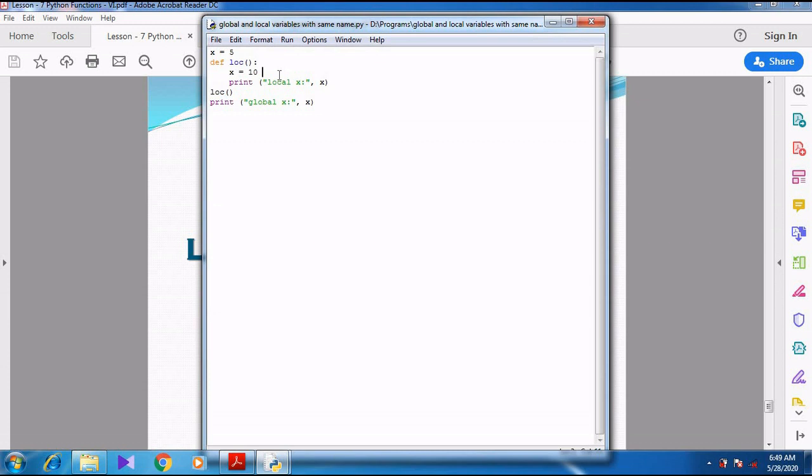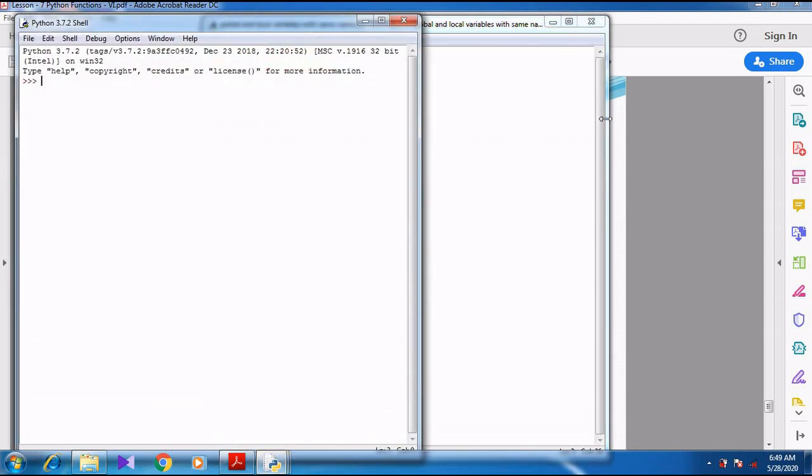See here, local and global variables. So this is called the global variable, and this variable is called the local variable. Now when I run this program, when I press F5, first local x is 10 and then global x is 5.